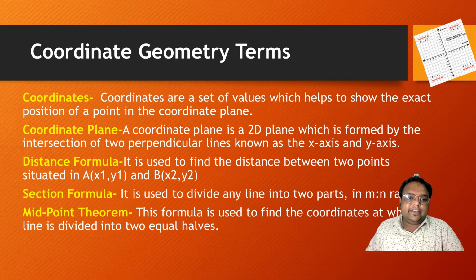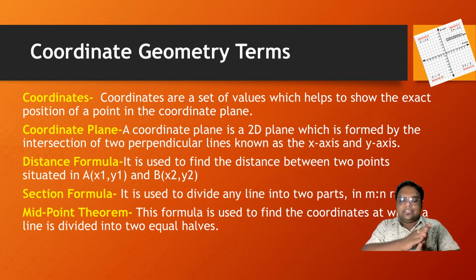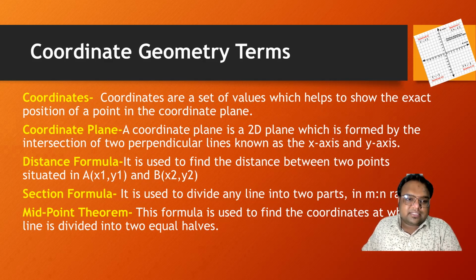Now let's move to the coordinate plane, and these four or five definitions are also very important. A coordinate plane is a 2D plane. You know what 2D is? 2D means two-dimensional. You know 3-dimensional is not possible to draw on the copy. So the coordinate plane is a 2D plane formed by the intersection of two perpendicular lines, like a cross. The line which runs across the graph is known as the x-axis, and the line which is perpendicular to the x-axis is known as the y-axis.